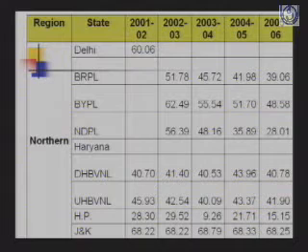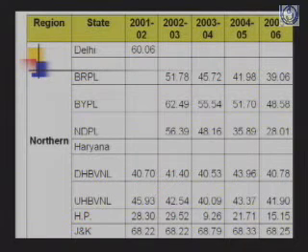In the northern region, for BRPL, that is BSES Rajdhani Power Limited, it was 39% in 2005-06. In BYPL, that is BSES Yamuna Power Limited, it is 48.58%. In NDPL it remained at 28%. In Haryana, in Dakshin Haryana Bijli Vitran Nigam Limited, it was 40.78%.